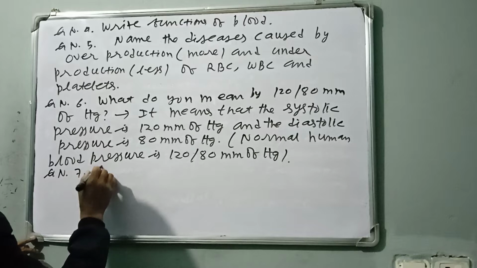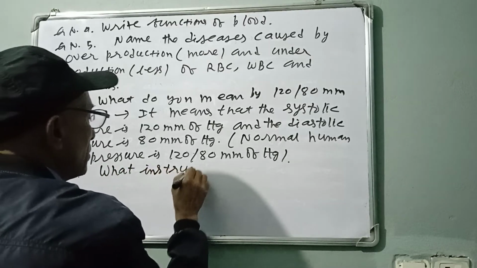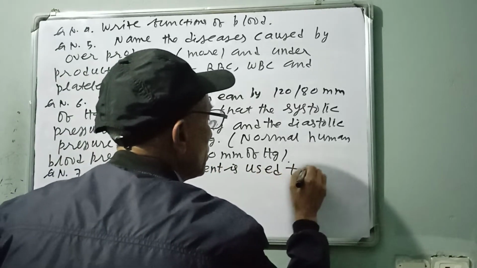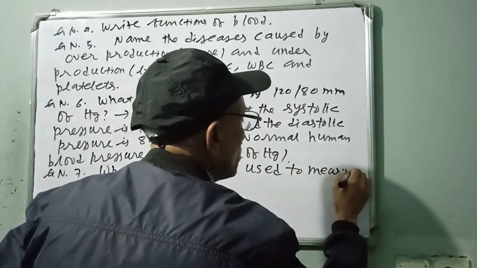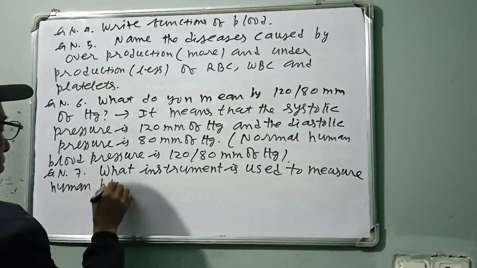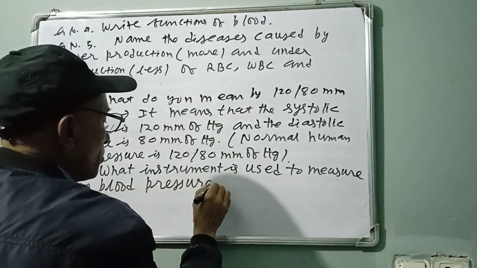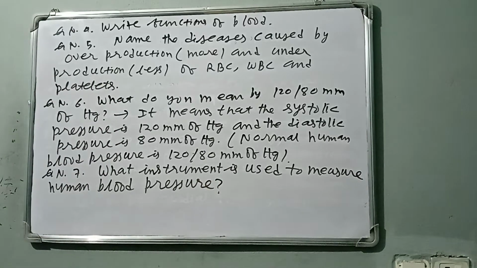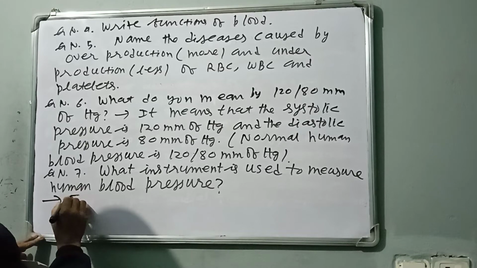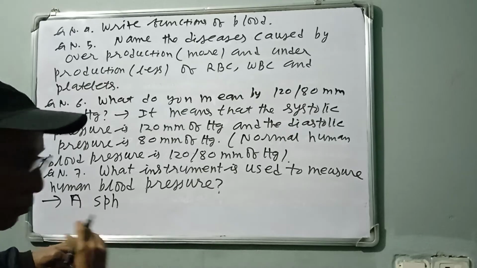Question number 7. What instrument is used to measure human blood pressure?